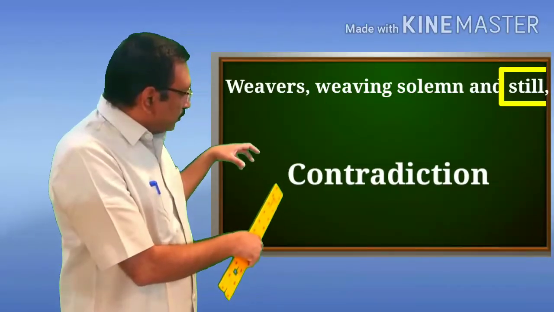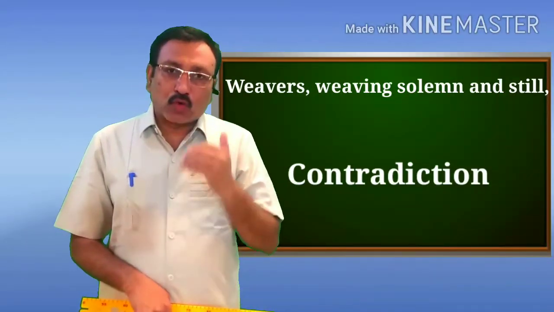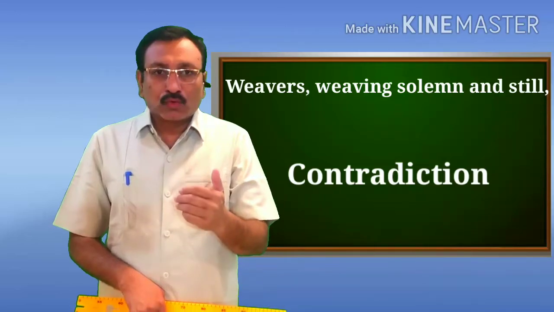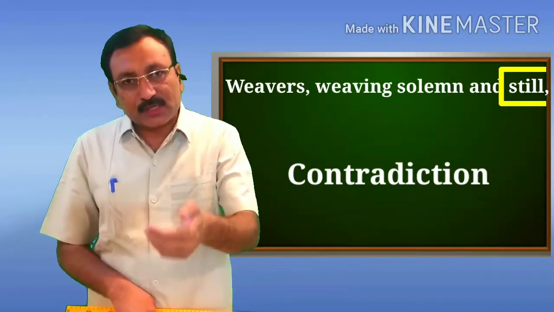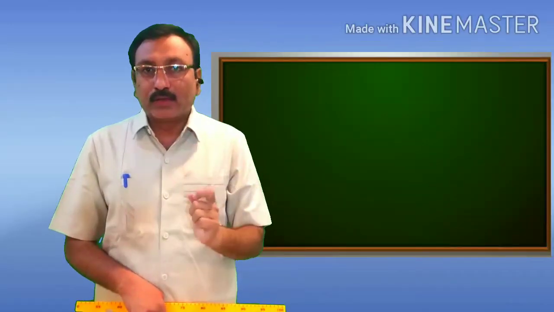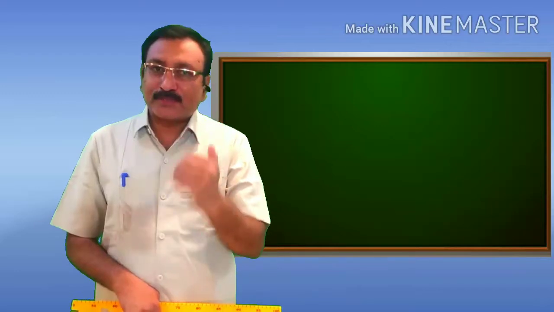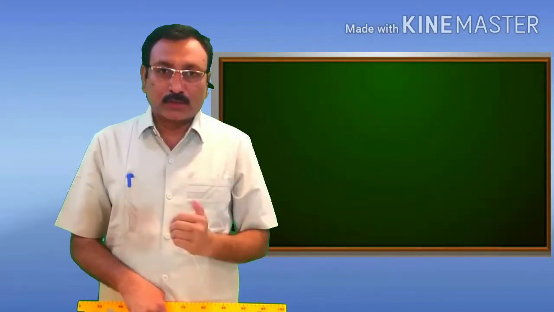So this line is an example of paradox. Though there is a contradiction, though we cannot believe what the poet says because of the word still in the line, when there is a paradox, that line expresses the truth always.